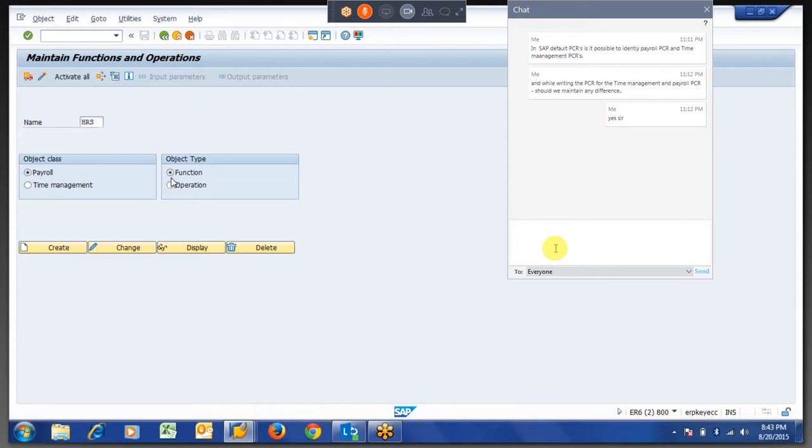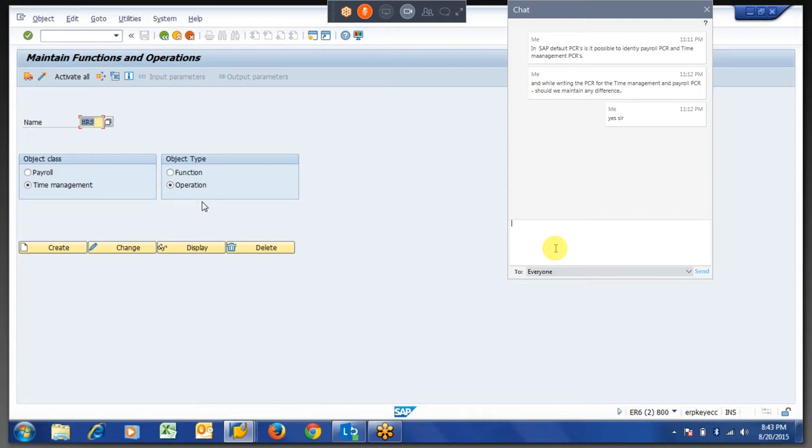In payroll, they have separate functions and operations. In time management, they have separate functions and operations. So there is no link between the functions and operations; completely, it is different. That is why there are two modules.